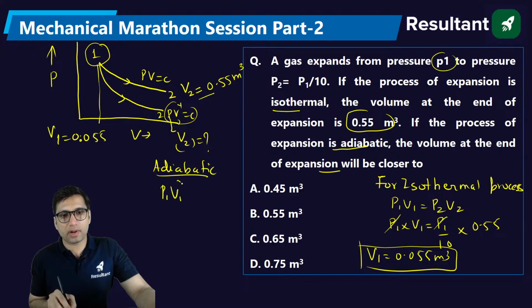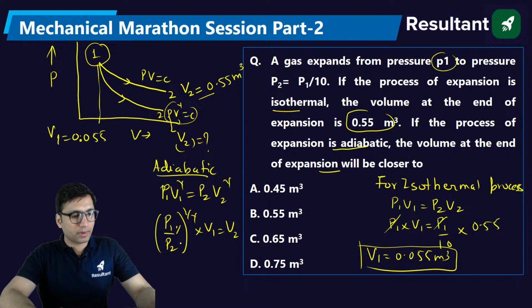Now for the adiabatic process, P1 V1 power gamma is equal to P2 V2 power gamma, right? So what you can get from here, P1 by P2 power 1 by gamma into V1 is equal to V2. Okay.